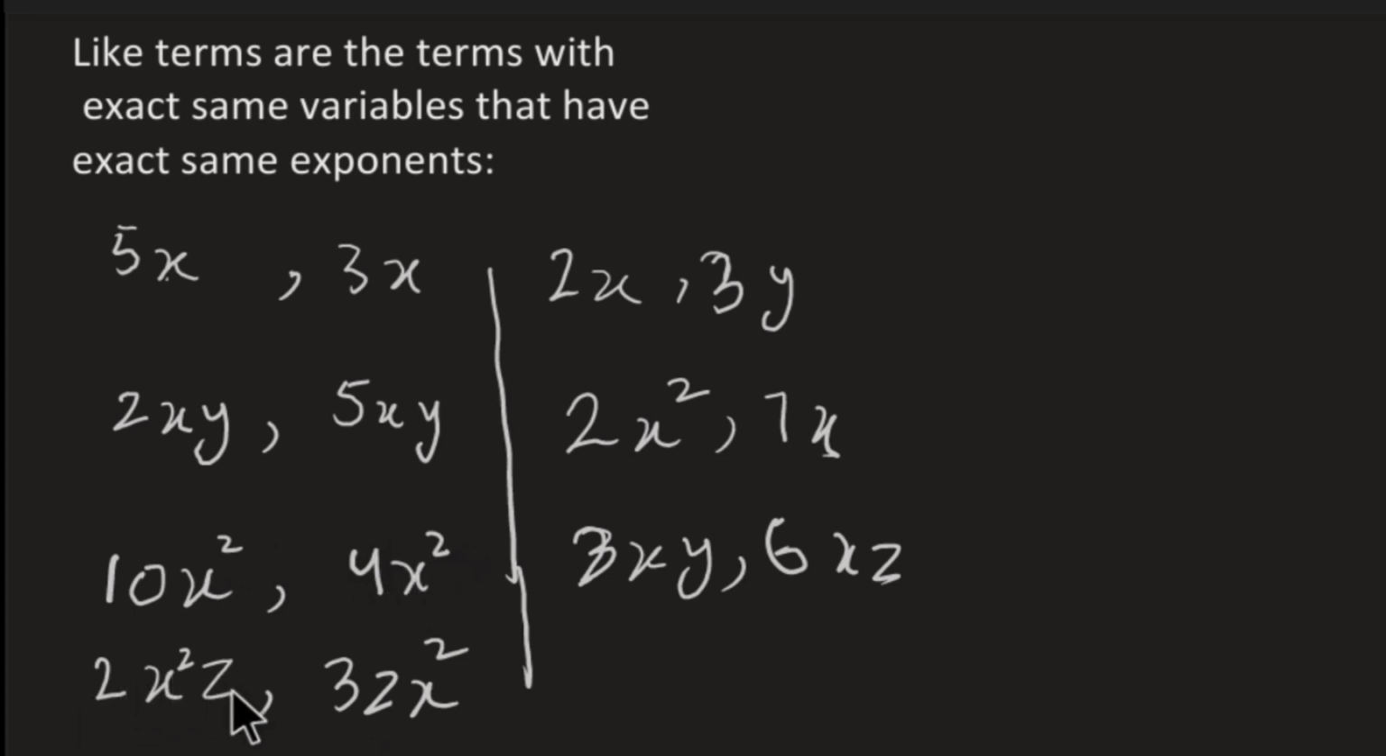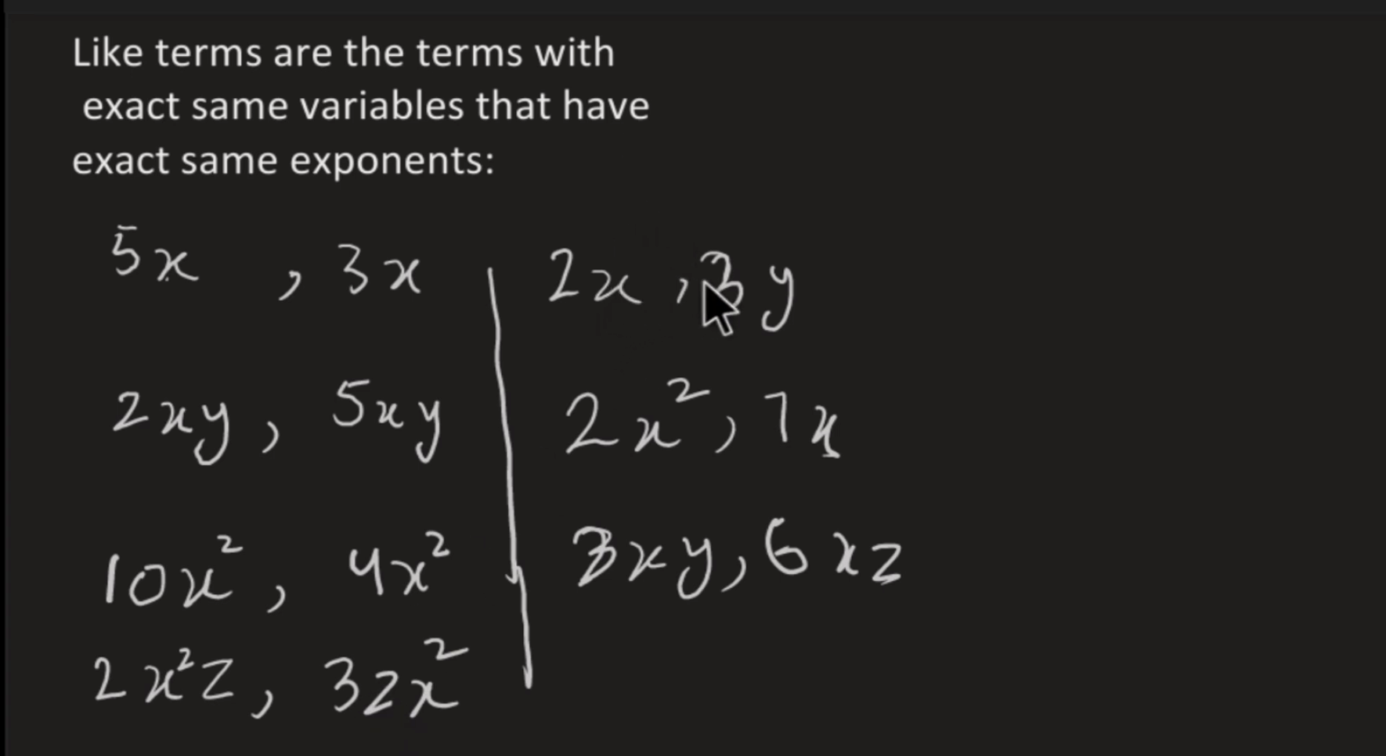Similarly, the terms 2x square z and 3zx square are like terms because we know that in multiplication 2 multiplied by 3 or 3 multiplied by 2 are same. So x square z or z x square are same. So we can say that the two terms are like terms because the variables are same, x and z, and their exponents are same. X has exponent 2 in this term, x also has exponent 2, z has exponent 1, z has exponent 1. So these two terms are same.